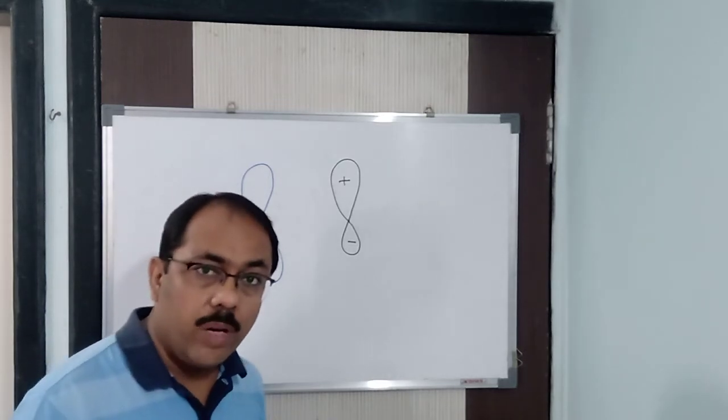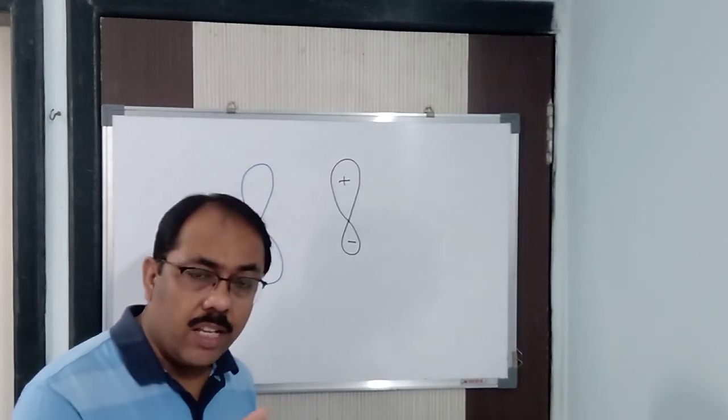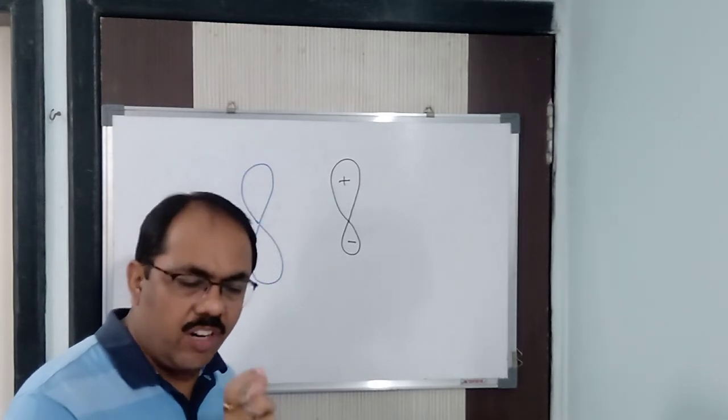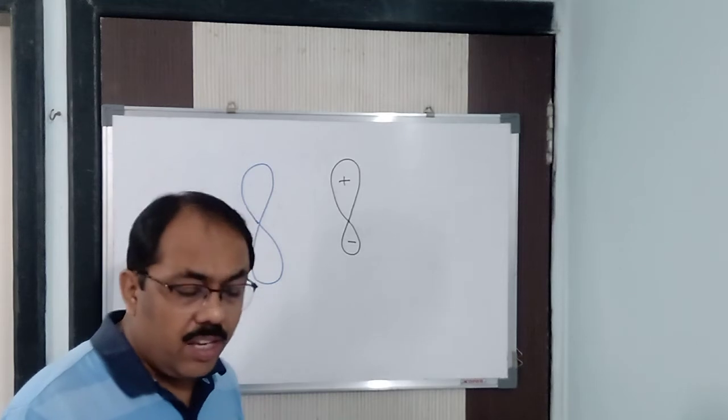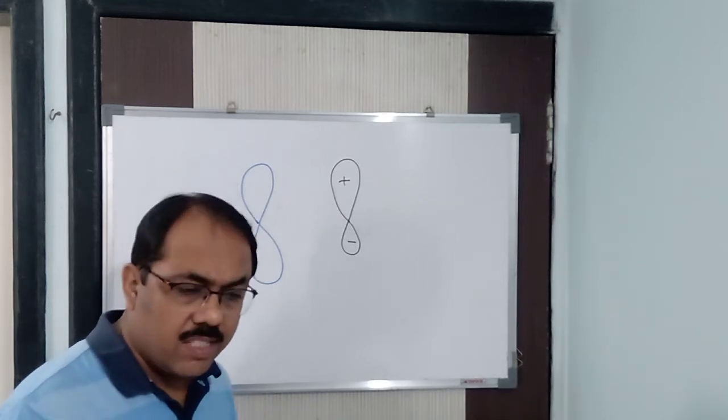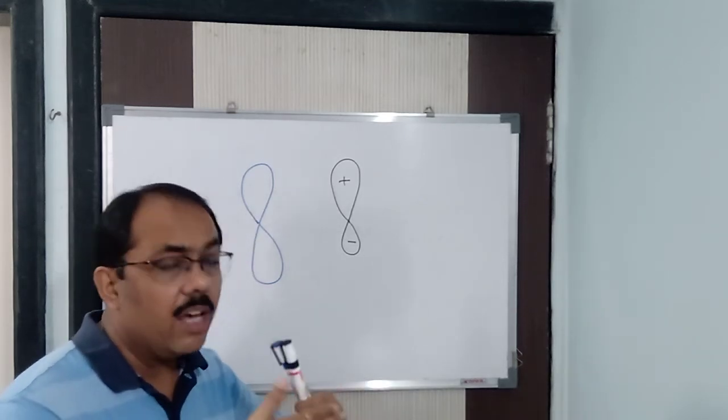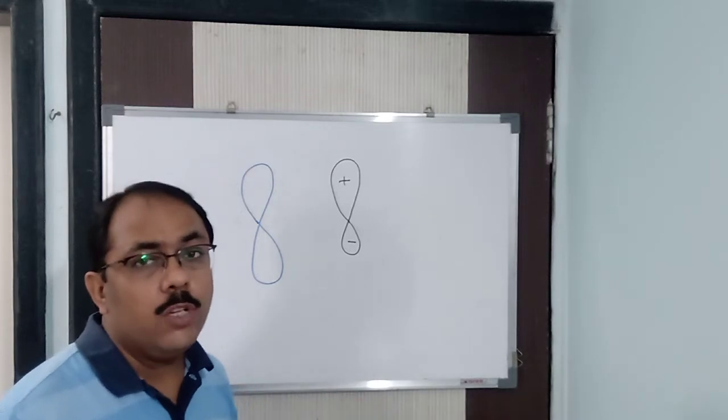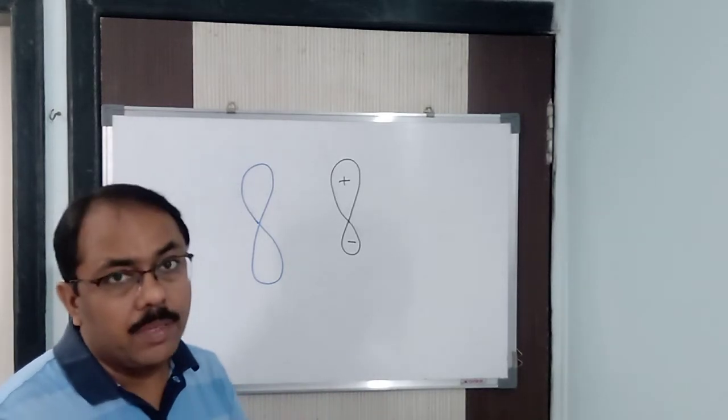You have read in molecular orbital theory that px and py undergo pi bond formation, pi for px and pi for py, and sigma for pz. Sigma, because sigma bonds undergo head-on overlapping, and pi bonds for px and py undergo lateral, sidewise overlapping.